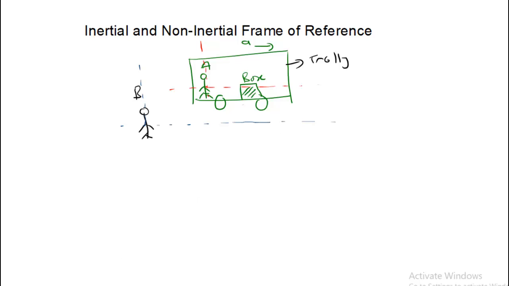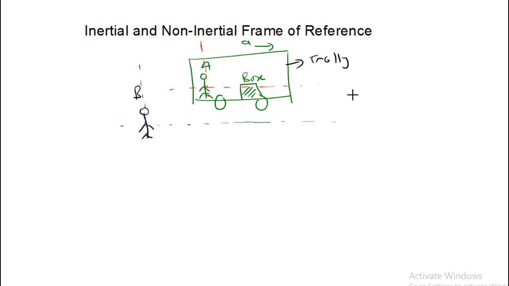Now according to Newton's first law, if there is no external force, then a body will continue in its state of rest or uniform motion. That means there will be no acceleration if there is no external force. For the observer A, the box is at rest.